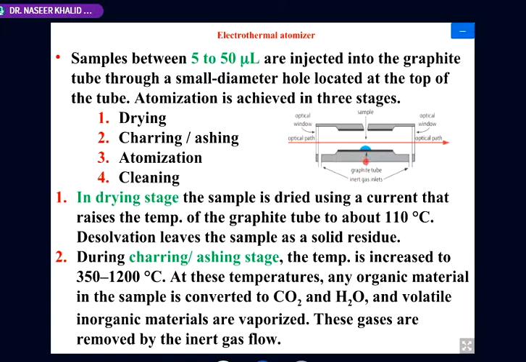For example, if it's a blood sample, the organic matter of the blood will be decomposed at this temperature, and again the gases are flowing, and the carbon dioxide or the water which are formed are being removed with the help of the flowing gases.